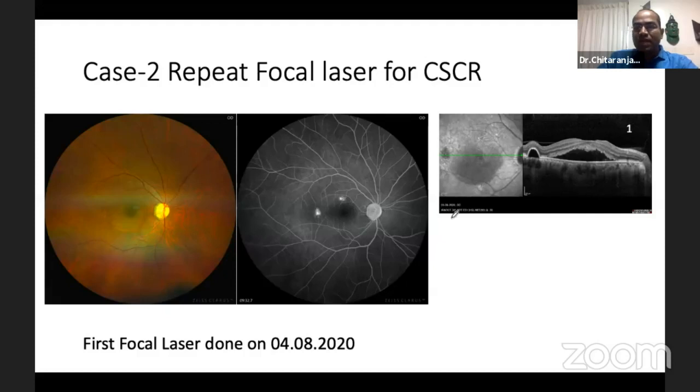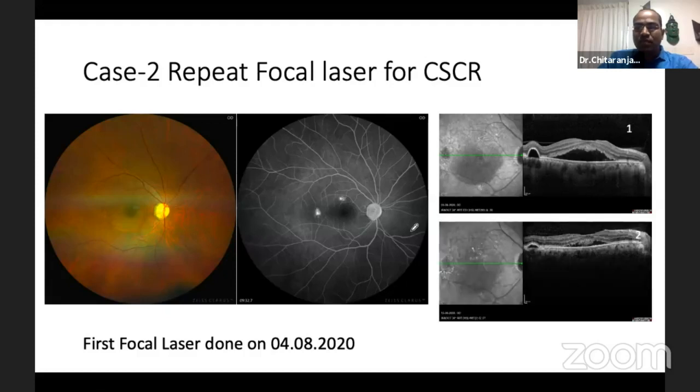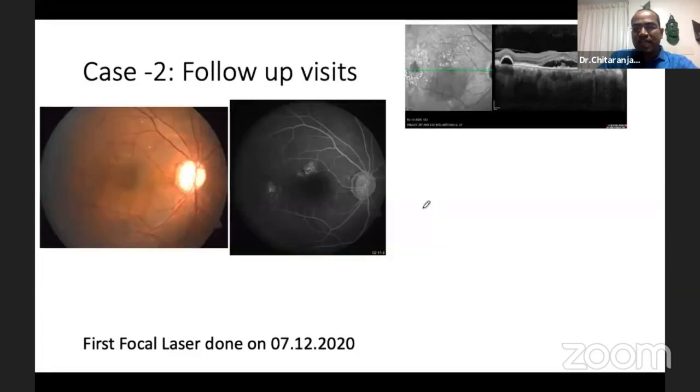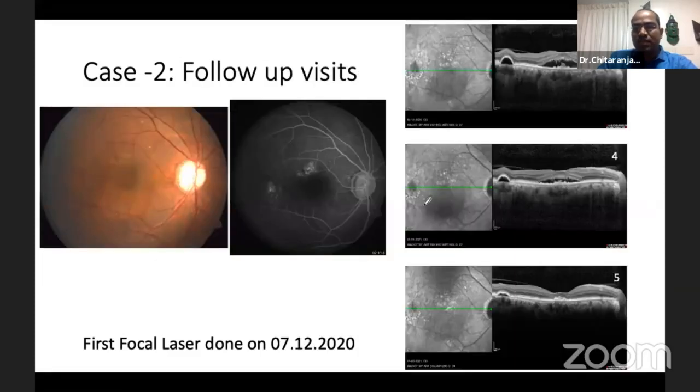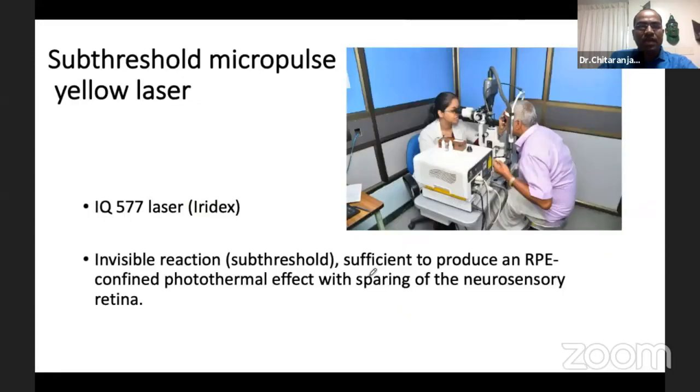Here you can see after the first focal laser was done, there was resolution of the SRF, but it was not complete healing. The patient needed a second focal laser, after 3 months of which there was complete resolution of the SRF with some form of RPE lesions.